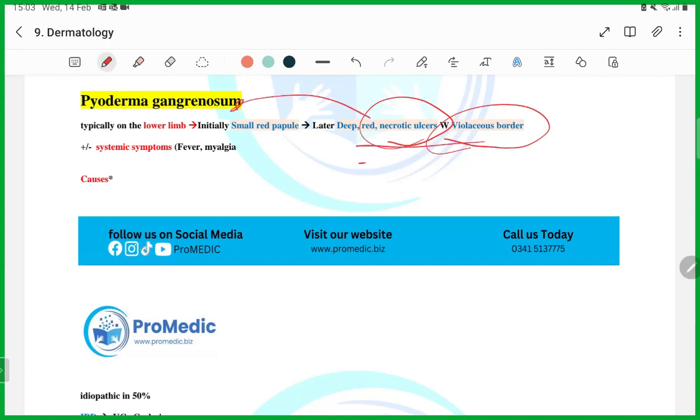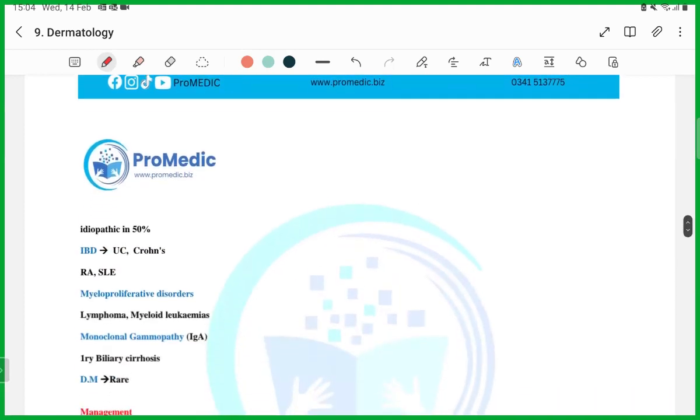The words that are written here will be there in the statement. This one will definitely be there: red necrotic and bluish border, or they will say red with bluish border or red with necrotic. Guys, remember, the red necrotic bad looking ulcer on the lower limb is pyoderma gangrenosum, which can be associated with